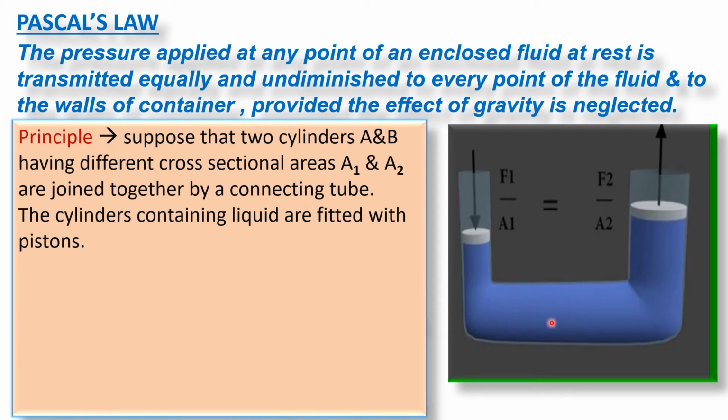Now these cylinders containing liquid are fitted with pistons. So these two cylinders are fitted with frictionless pistons. One is having cross-sectional area A1 and the other one is having cross-sectional area A2. So suppose that F1 is the force which is applied on the first piston having cross-sectional area A1. A1 is smaller than A2.